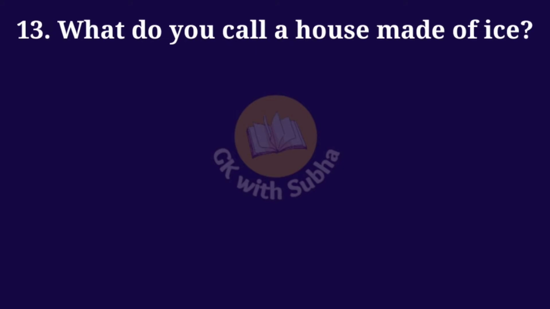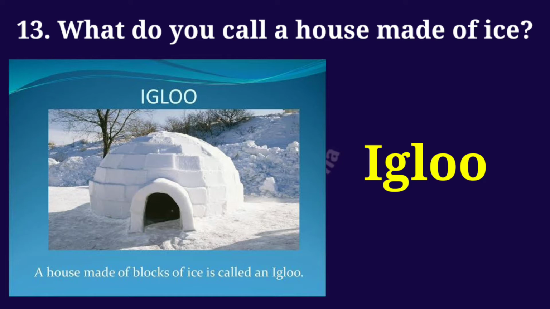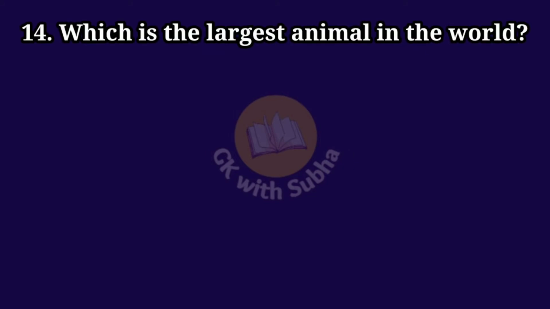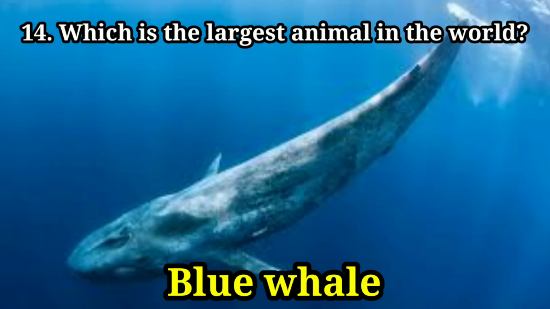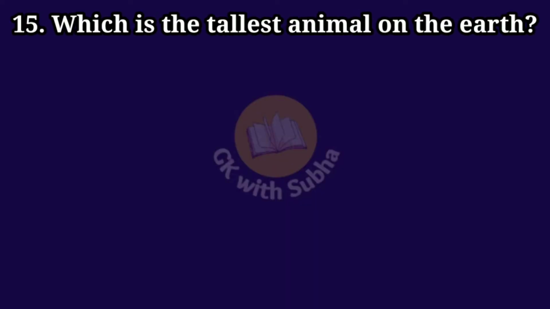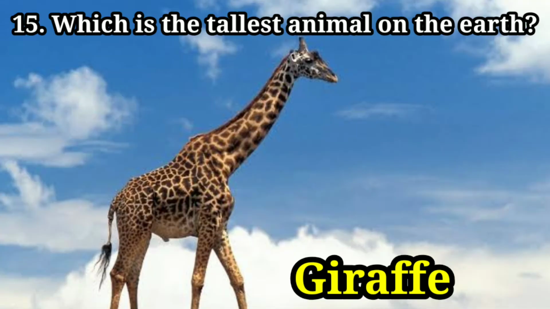What do you call a house made of ice? Answer: igloo. Which is the largest animal in the world? Answer: blue whale. Which is the tallest animal on the earth? Answer: giraffe.